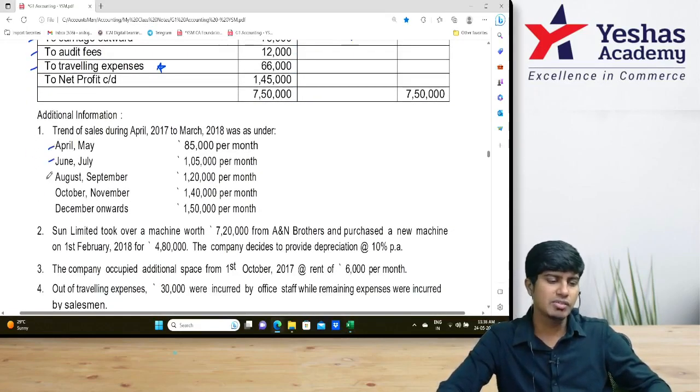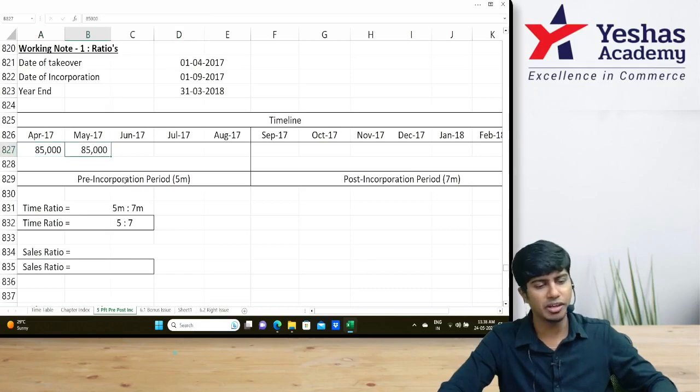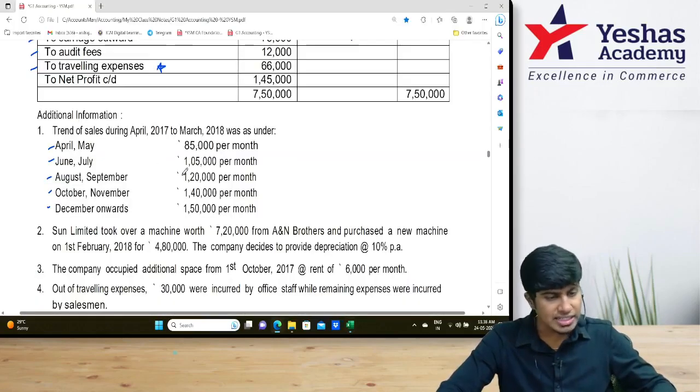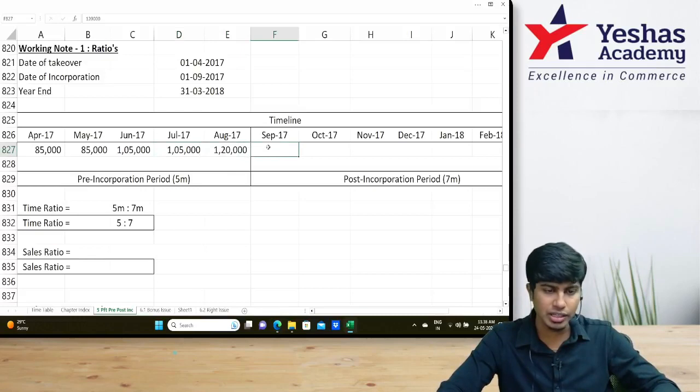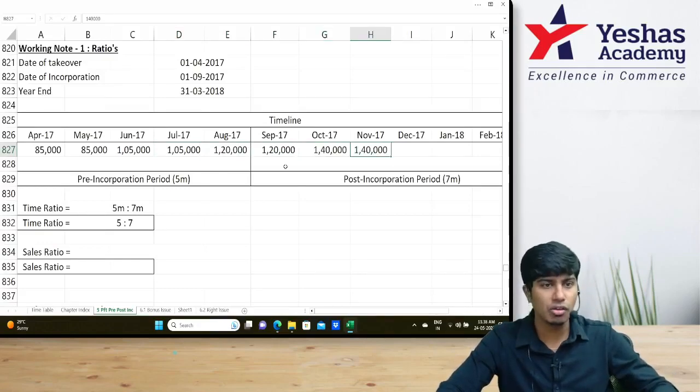First one, sales they've given. April, May 85,000, 85,000. I'll write April 85, May 85. Then 1 lakh 5 for June, 1 lakh 5 for July. Then August and September, both months it's 1 lakh 20, 1 lakh 20. After that, October and November is 1 lakh 40. So let us write for October 1 lakh 40, November 1 lakh 40.